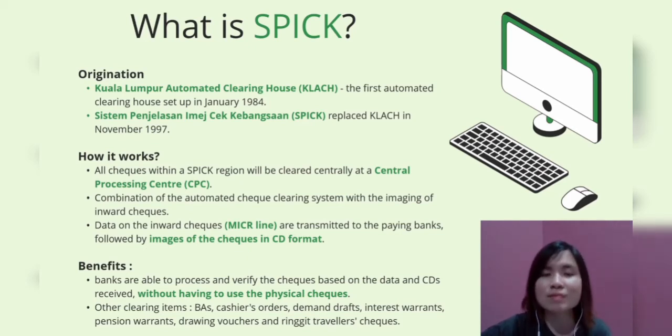The benefit of this check clearing system is that banks are able to process and verify the checks based on this data and CDs received without having to use the physical check. Other than checks, SPICK also processes other clearing items such as banker's acceptance, cashier's order, demand draft, interest warrants, pension warrants, drawing vouchers, and ringgit traveler's checks. That's all from my presentation. Thank you.